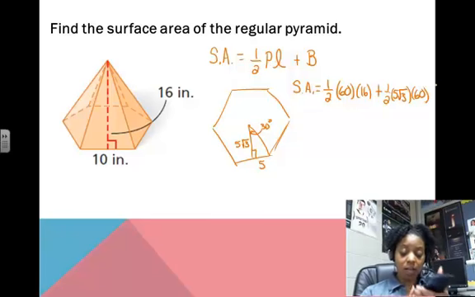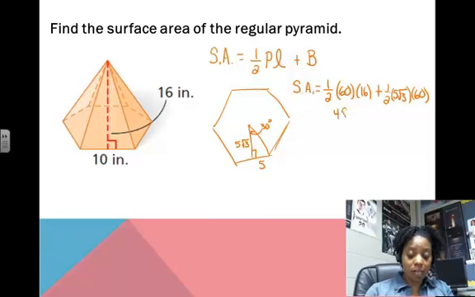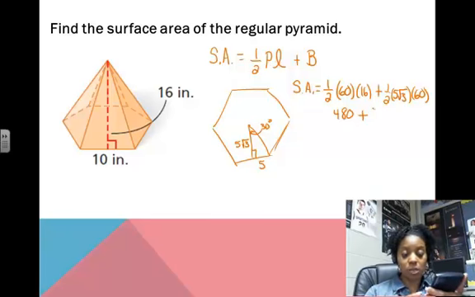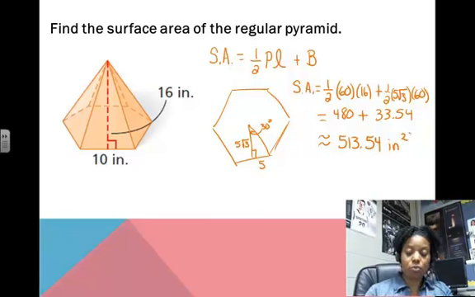So 30 times 16 gives us 480, plus 1/2 times 5 times the square root of 3 times 60, which gives us 259.81. If we add those together, we end up with an area for this pyramid of approximately 739.81 square inches.